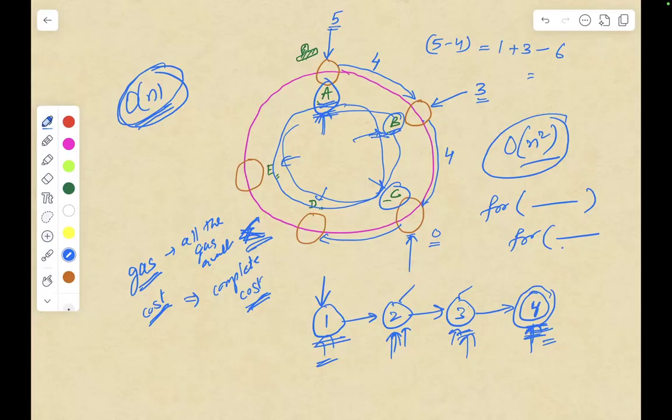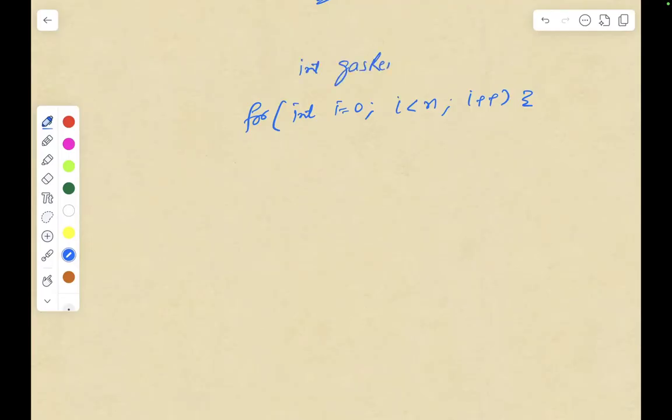So based on this, you can figure out, okay, you start traversing from gas station 0 to the last, say n, with i++. Take a variable called gas remaining, and set it to 0. Now you have two arrays, right? First you will calculate the total difference, or you can say the complete surplus that you have.